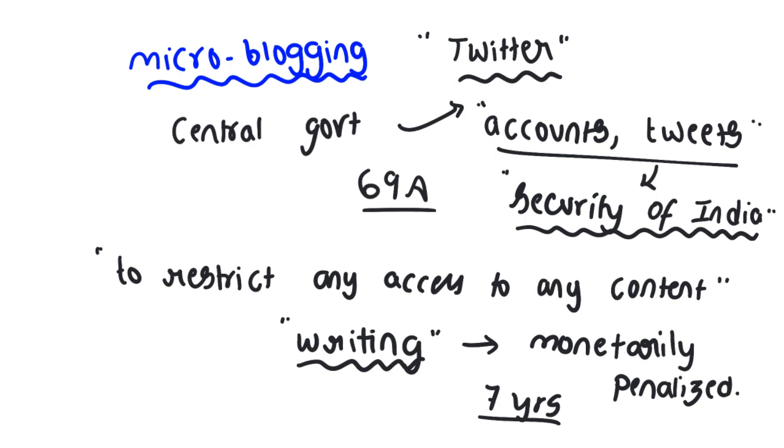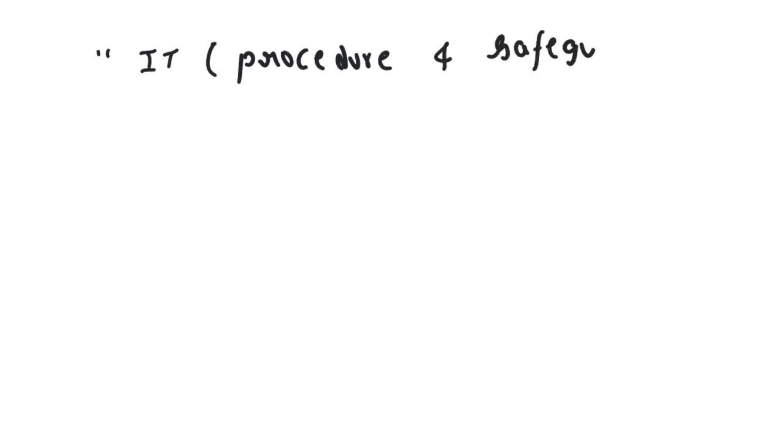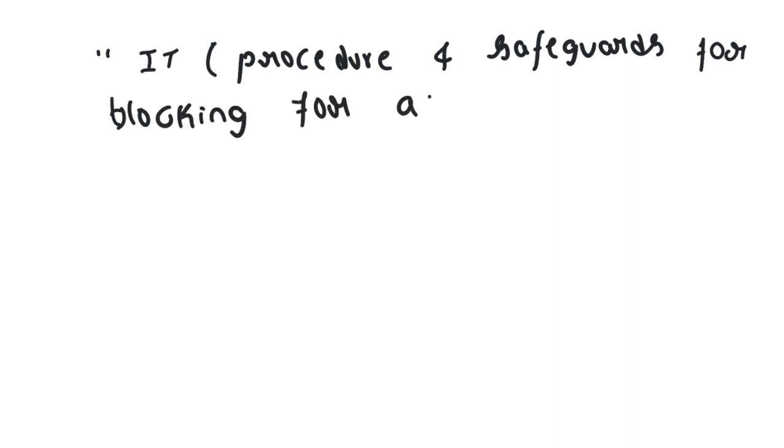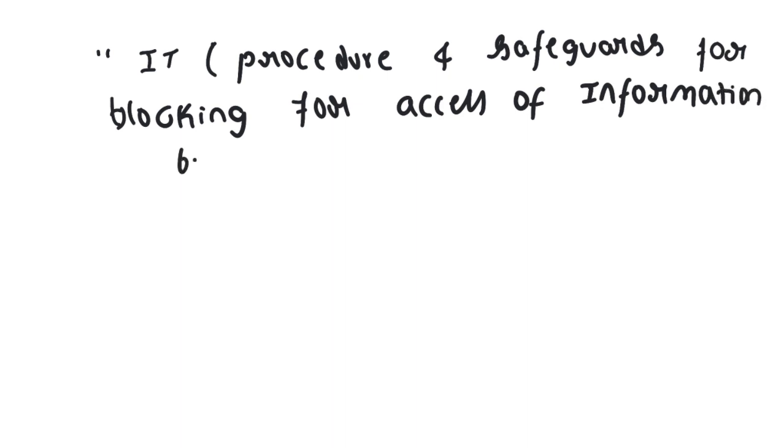To follow this, the procedures of executing have been mentioned in the Information Technology (Procedure and Safeguards for Blocking for Access of Information by Public) Rules.